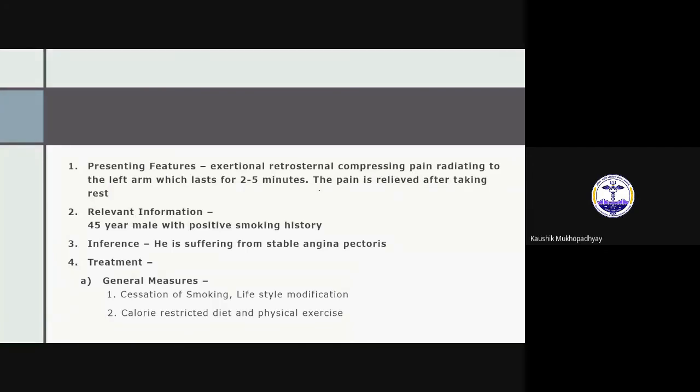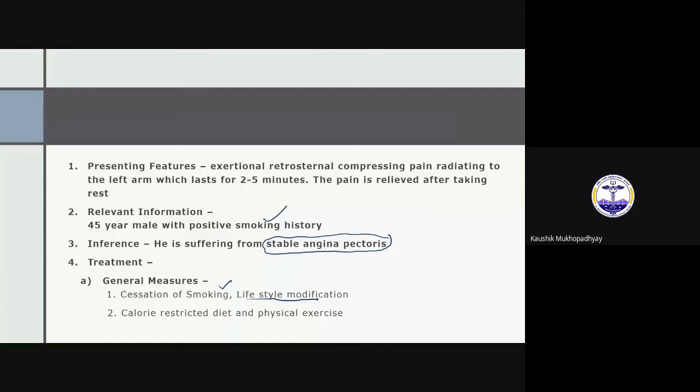So this is the presenting feature, and the relevant information is smoking history. So the inference is that the patient is suffering from stable angina pectoris. That is our conclusion. General measures: cessation of smoking. So this is lifestyle modification.